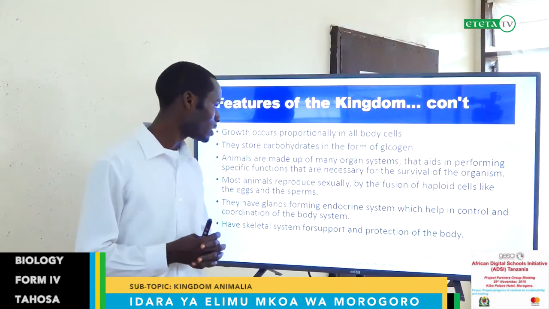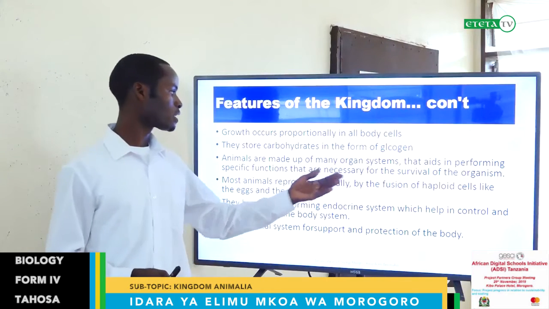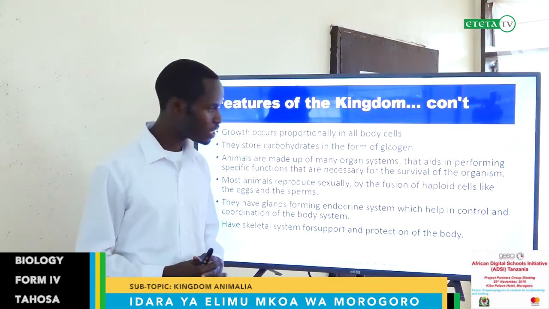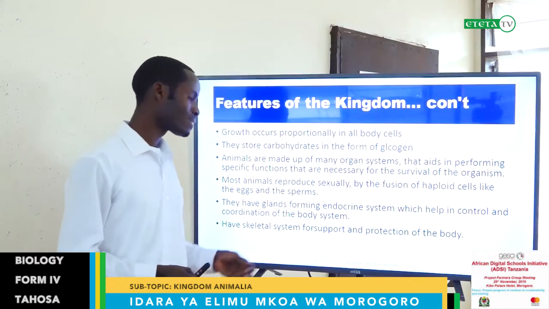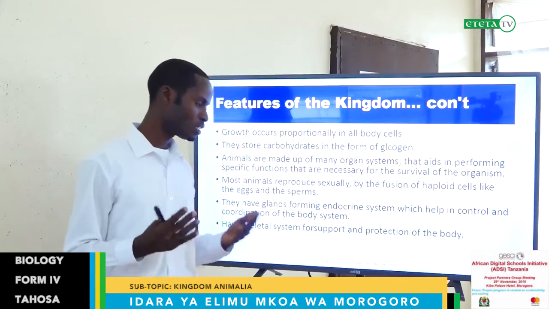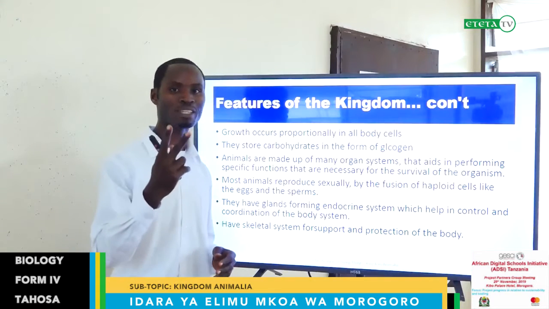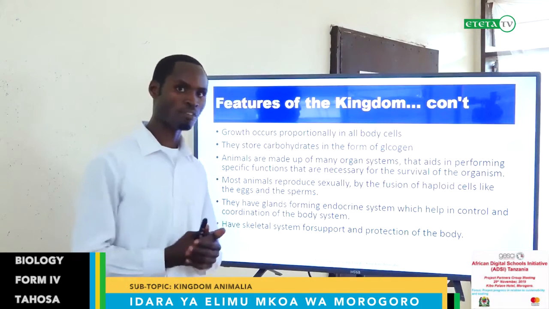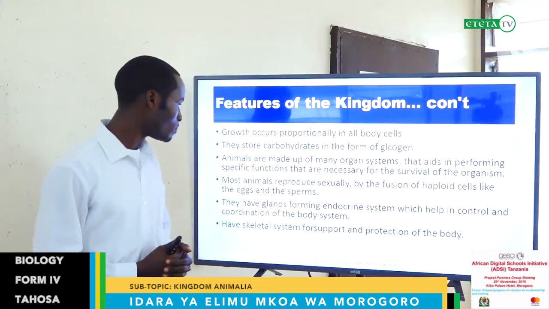We have males and females, and reproduction occurs by fusion of haploid cells like the eggs and the sperms. This is a feature for animals. It is sexual, not asexual. You need to have two partners, a male and a female, who have to mate and reproduce.